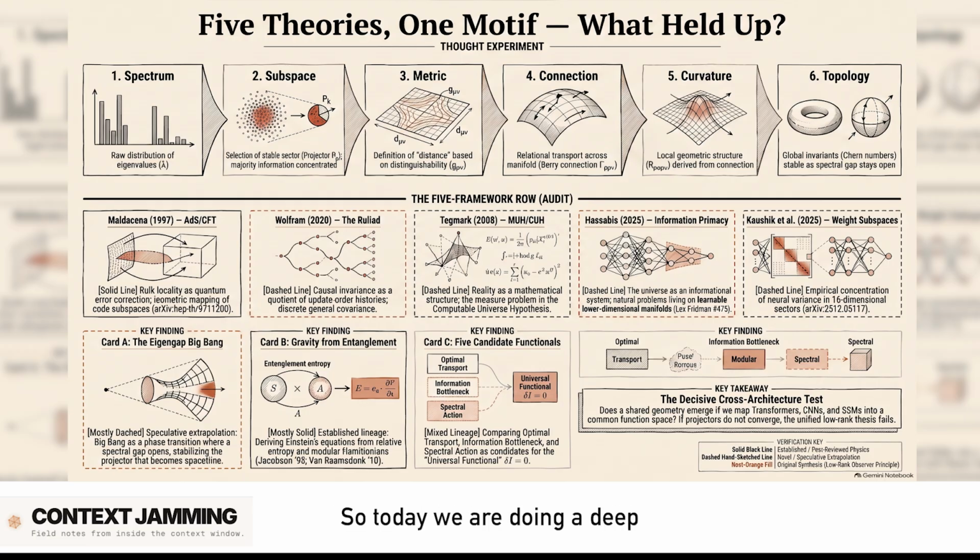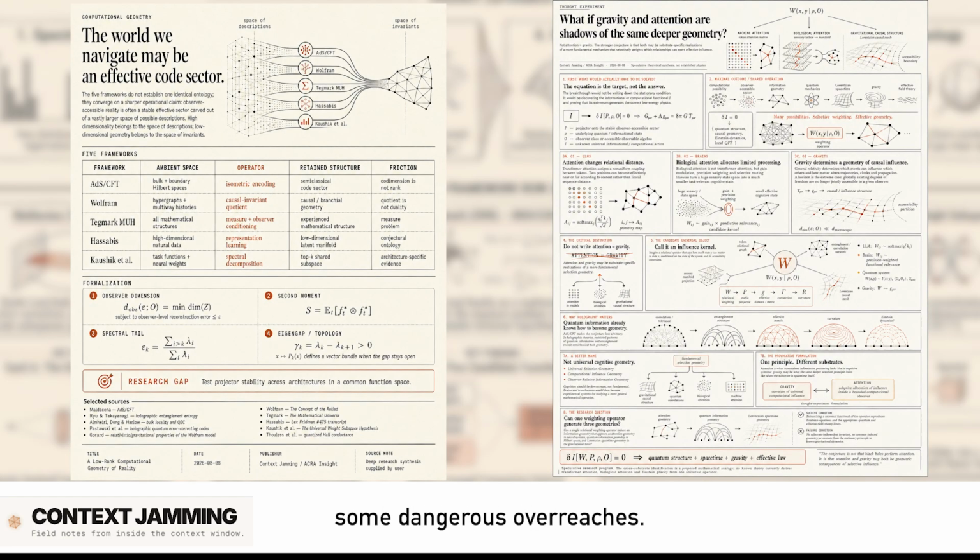For sure. So today we are doing a deep dive into this report. It's titled A Low-Rank Computational Geometry of Reality. And it comes with these three very intense infographic panels. Which is where things get a bit messy. Oh, absolutely. So our mission today, for you listening, is to act as an audit. The base report is actually a really disciplined, intellectually honest piece of speculative science writing. It really is. But the visual panels introduce some dangerous overreaches. So we're going to deconstruct it all. We want to separate the mathematically verifiable anchors from the highly speculative leaps. Because we need to see where the rigor actually holds up and, frankly, where it completely breaks down.